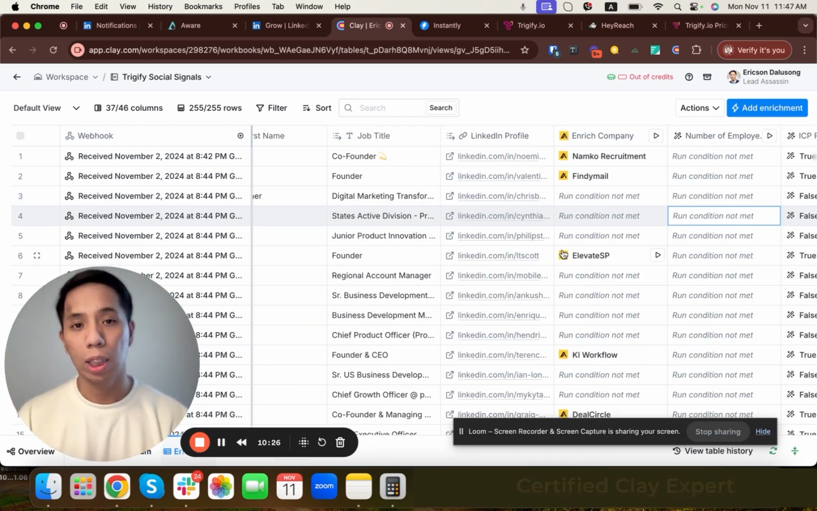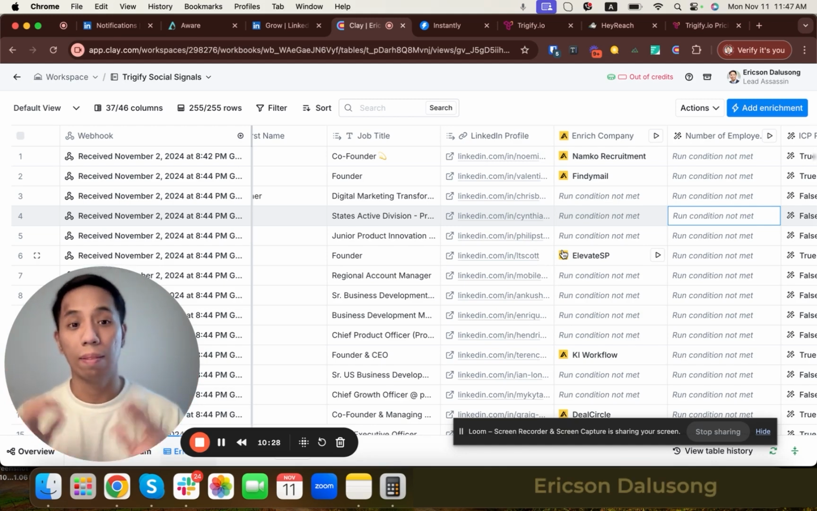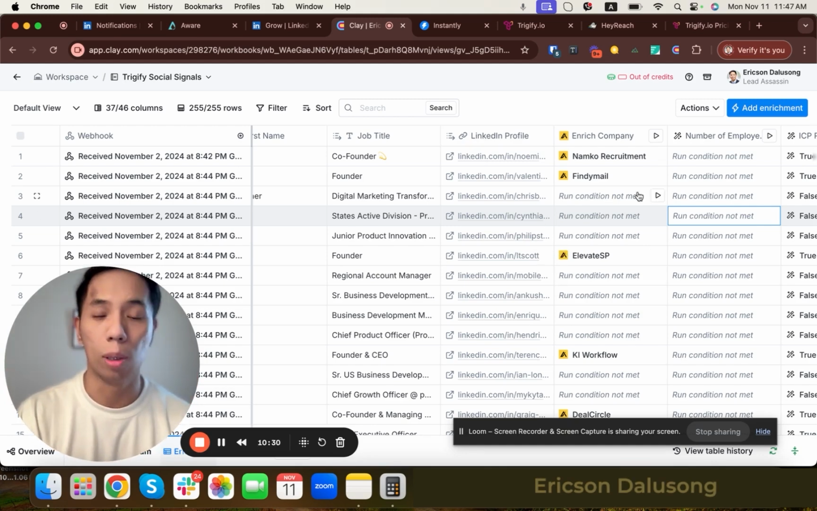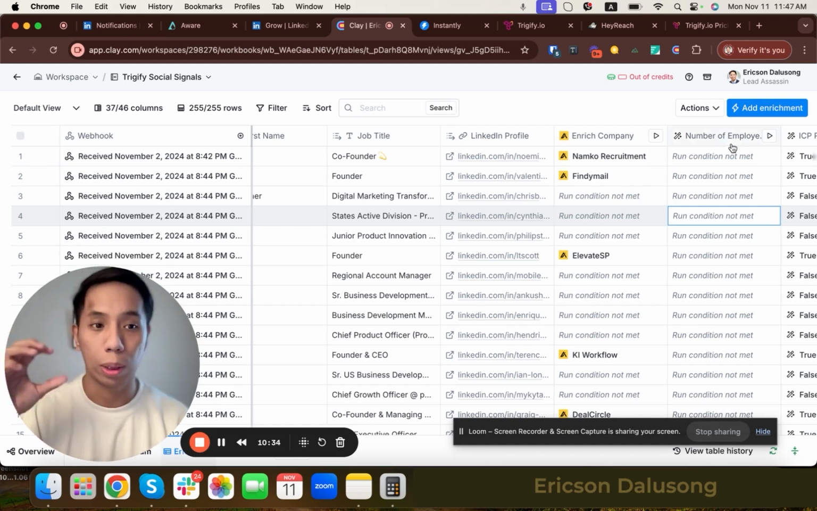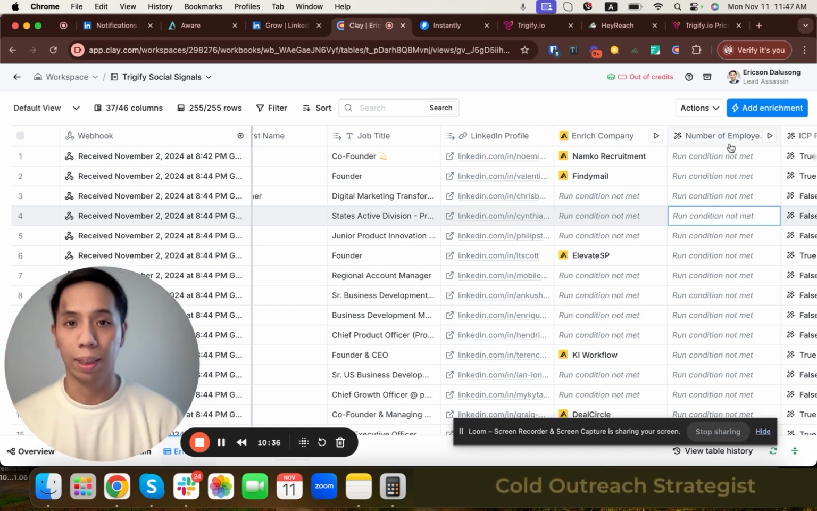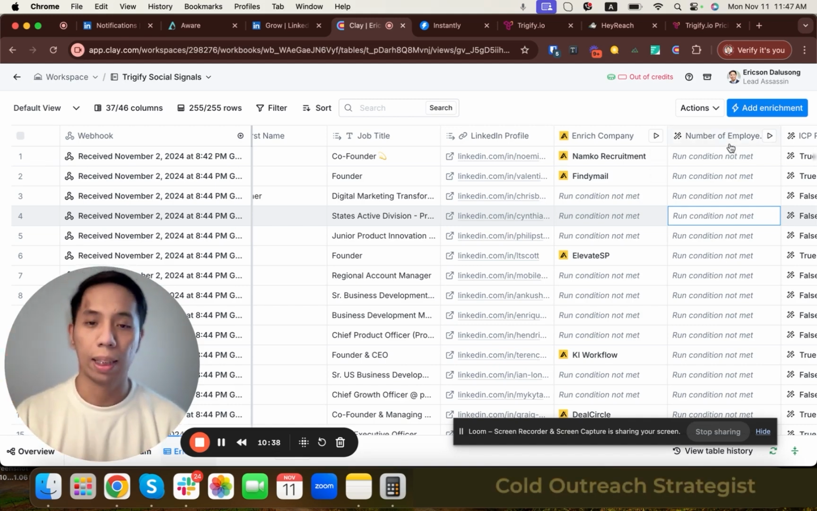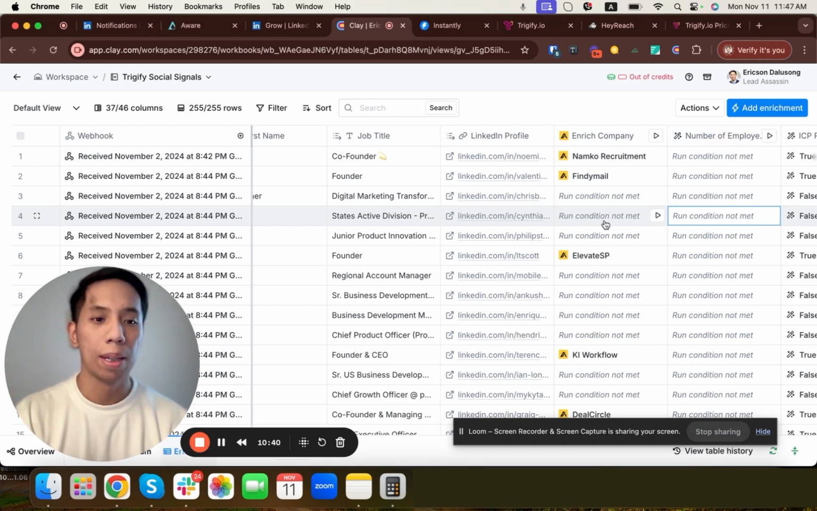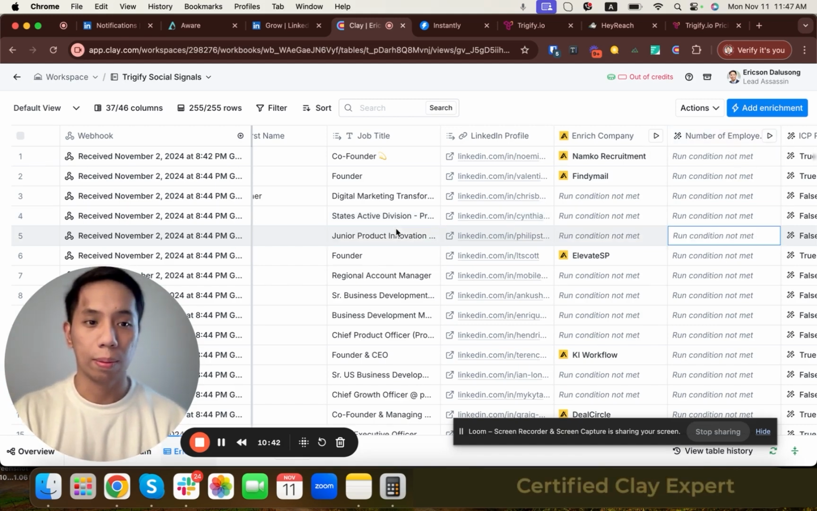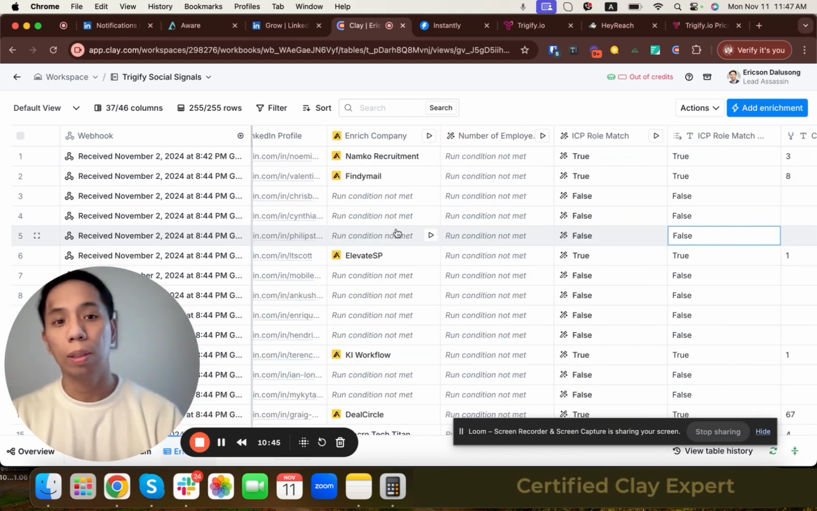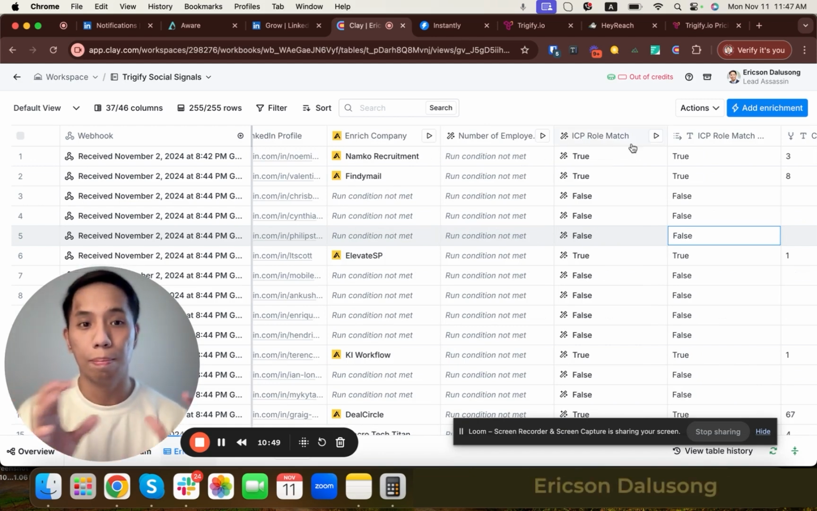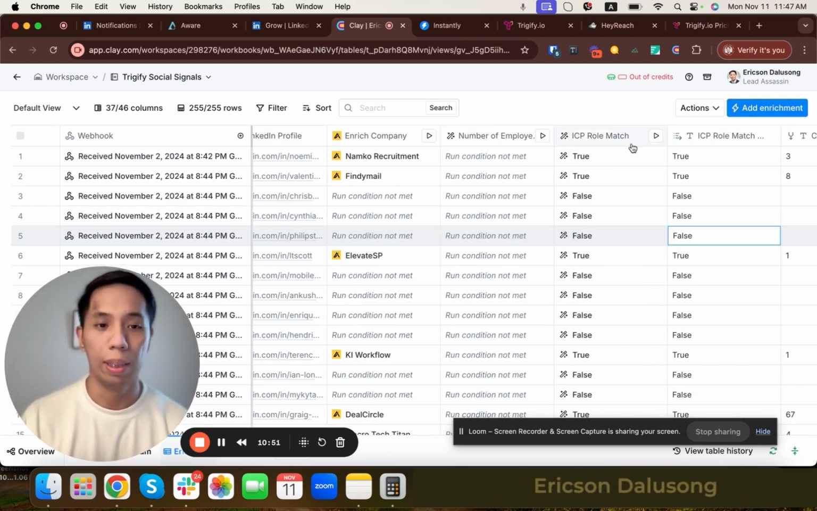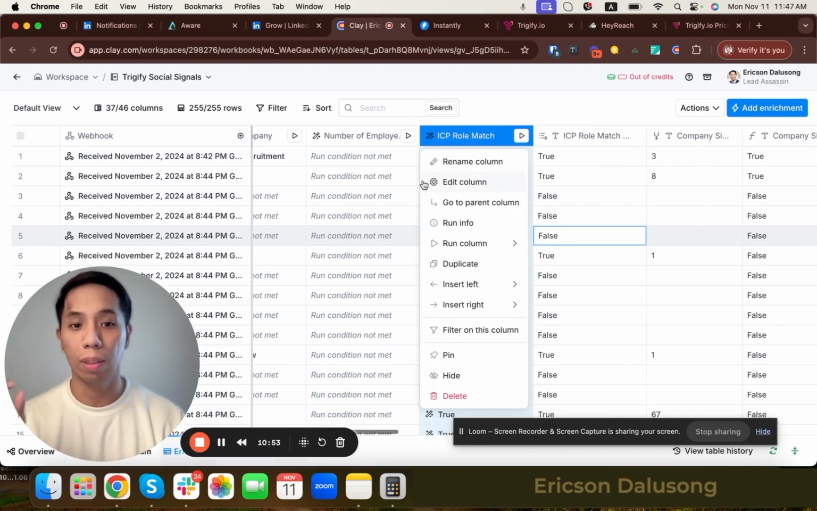So the first enrichment that I've done here is that I've enriched the company using Apollo. The reason why I've done this is because I want to check the number of employees, or the company size, because I'm using that as a qualifier. So that's the first step. And then number two is that I'm checking if a lead matches my ICP. For this process, I've used Claygen.